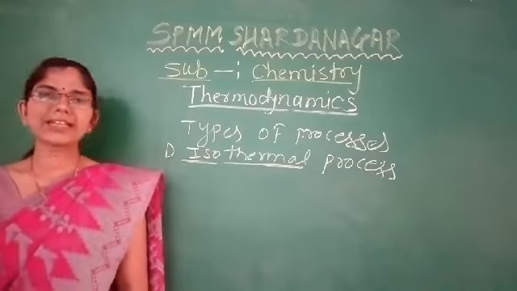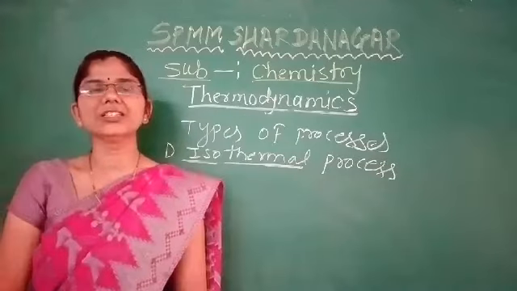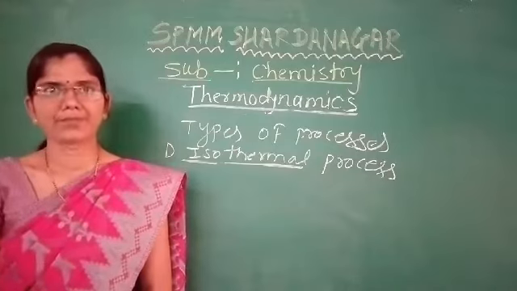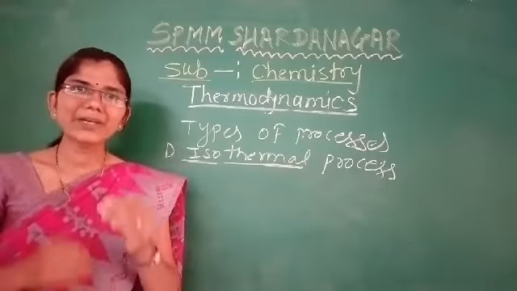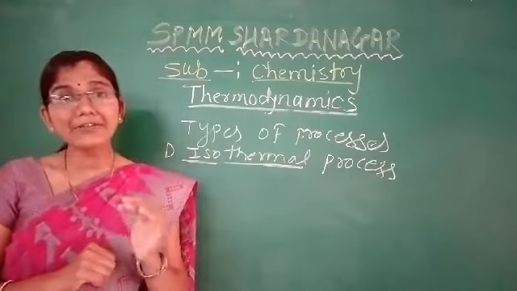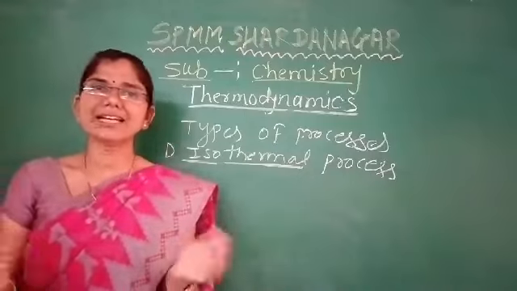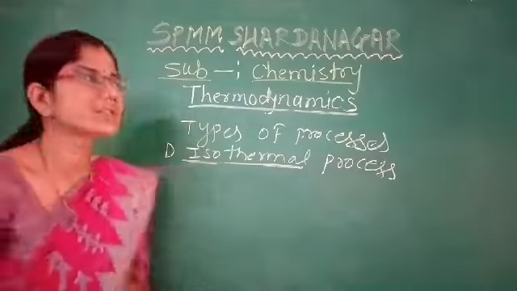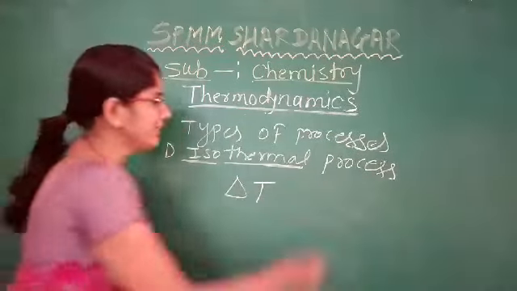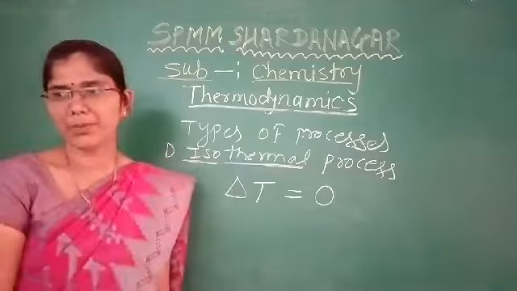That means the temperature before and after the reaction remains the same. म्हणजेच, the temperature of the system before starting the reaction and after completing the reaction remains constant, and therefore the difference in temperature, delta T, is equal to 0 for the isothermal process.